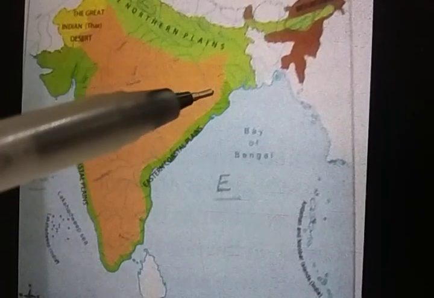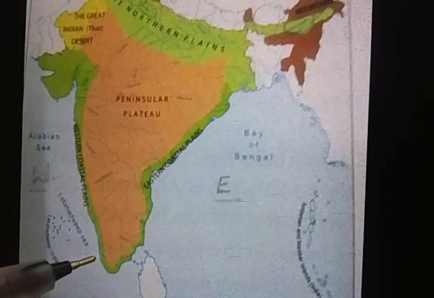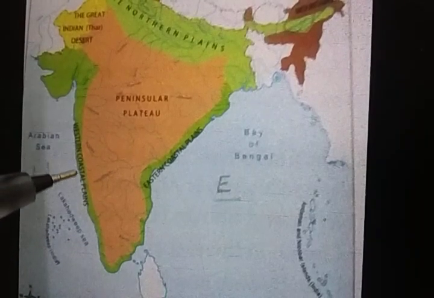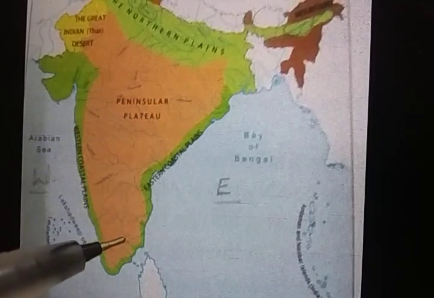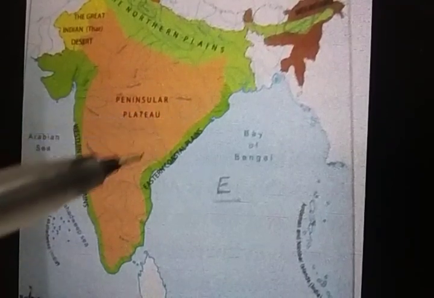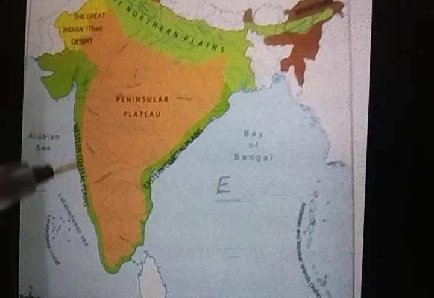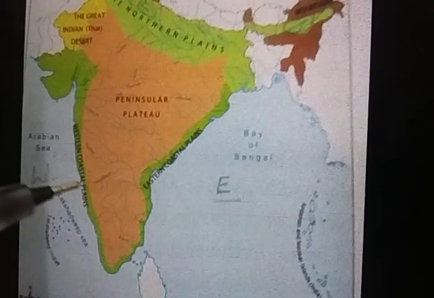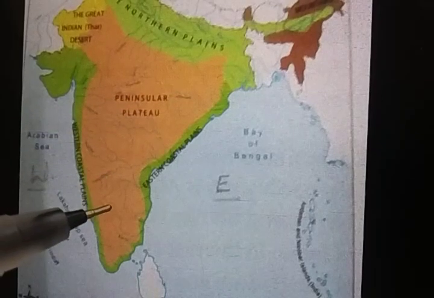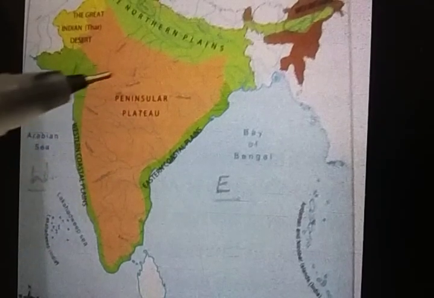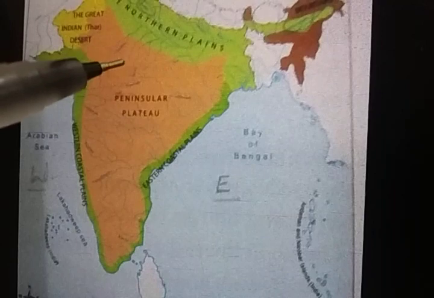So these are the eastern Ghat mountainous area, and this is the western Ghat. So at the side of the peninsular plateau, we have the eastern Ghat area and the western Ghat area. The eastern Ghats are lower than the western Ghats. Next, the plateau slopes towards the east because it is a tableland.